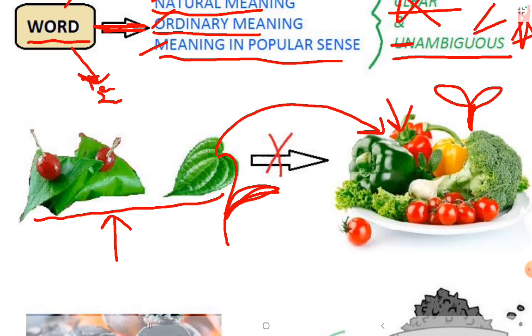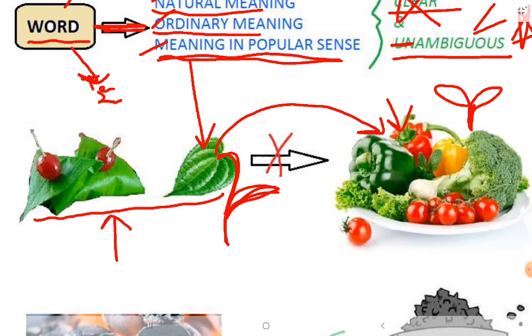Sales tax is not imposed on vegetables, so betel leaves should also be exempted from sales tax because in a scientific or botanical sense they are vegetables. The court said that in popular sense the betel leaves are not considered as vegetables.